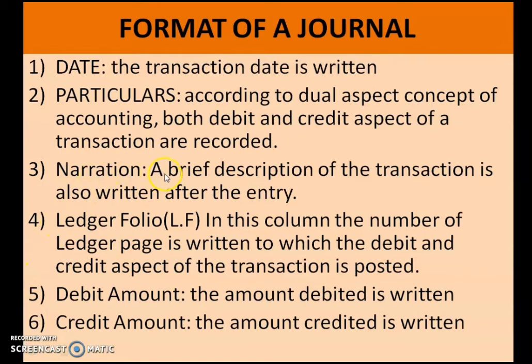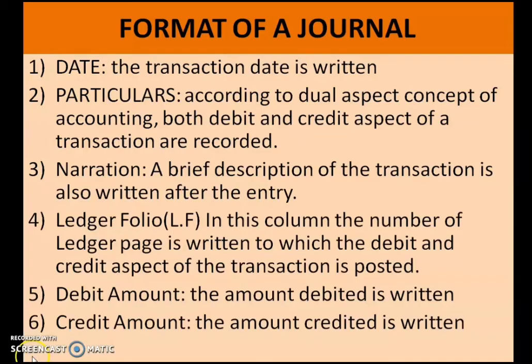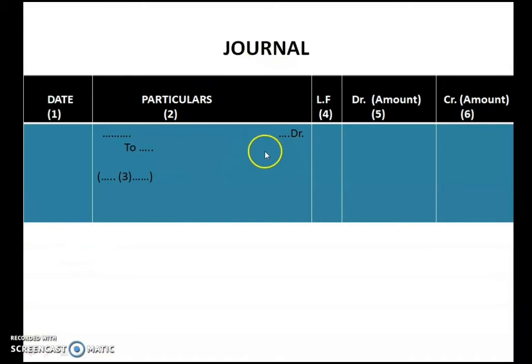Next is narration. As I told you, a brief description of the transaction is also written after the entry. So after making a journal entry, you have to write the narration. Next is ledger folio, which is also represented as LF. In this column, the number of the ledger page is written to which the debit and credit aspects of the transaction are posted. As I told you, after making this journal entry, we will transfer the items to the ledger, and the page number in the ledger is shown in this column.